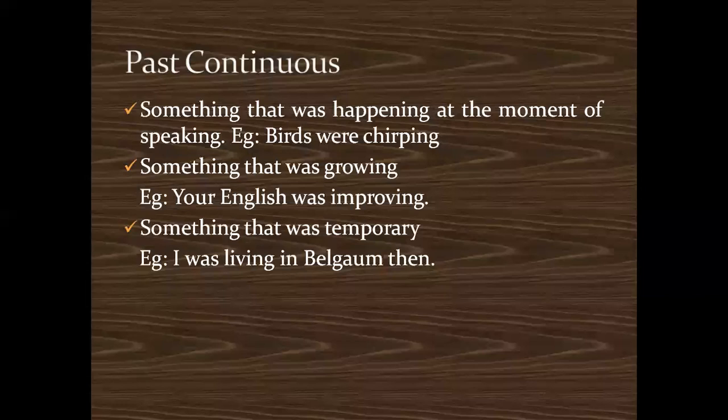This is an example of past continuous, wherein you're telling something about the past, and at that particular time something was happening or growing.